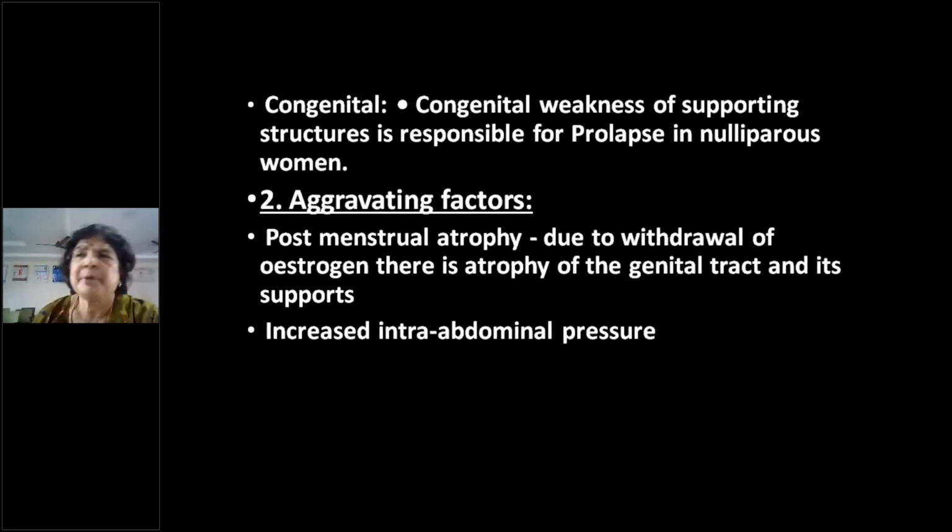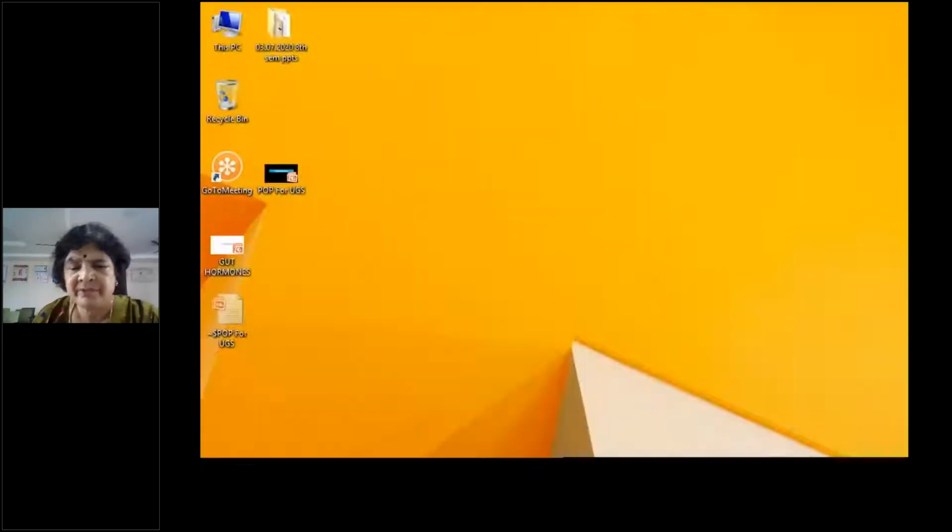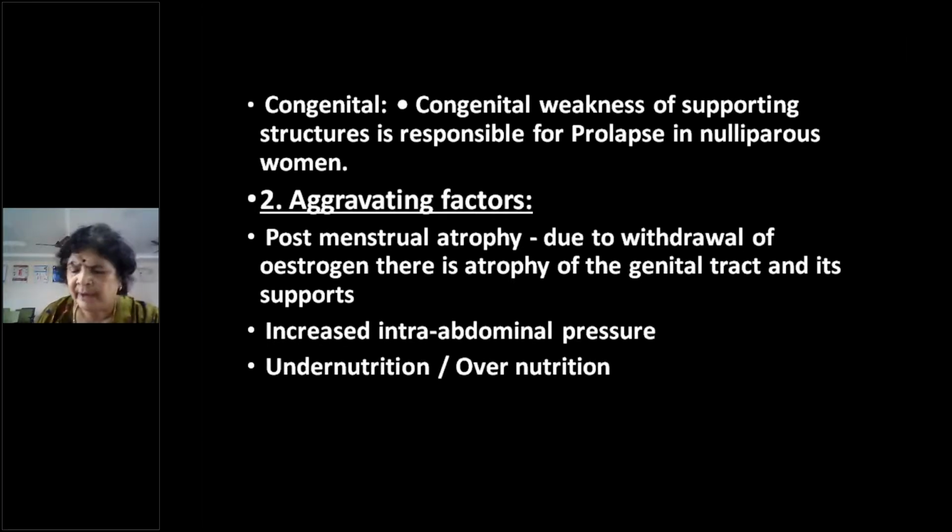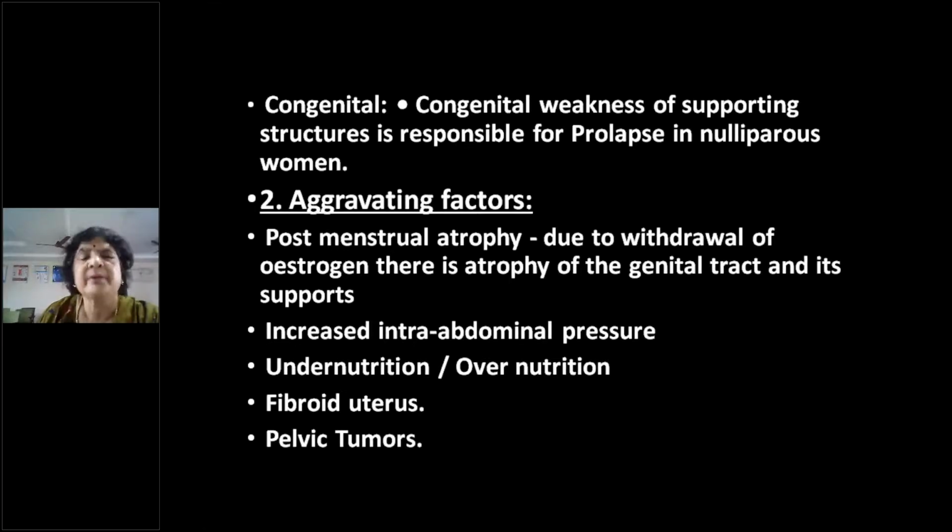Then increased intra-abdominal pressure, maybe because of chronic cough, COPD, chronic constipation, abdominal tumors, ascites, and so on. Whenever there's increased abdominal pressure, there's a transmission downward, and then huge ovarian tumors and so on. Then obesity or extreme weakness may also cause prolapse. And fibroid uterus, ovarian tumors, pelvic tumors can cause it. So these are the aggravating factors. Whenever you are asked to write about etiology, you have to stress more on the birth injury, right? And then congenital weakness and aggravating factors, mostly menopause and increased abdominal pressure.